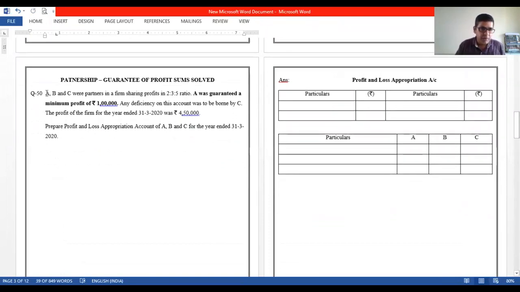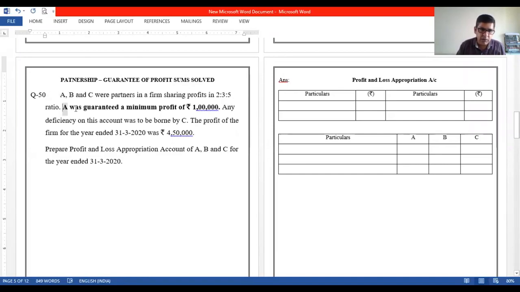Okay. A, B and C were partners in a firm sharing profits in the ratio of 2:3:5. A was given a guarantee of a minimum profit of rupees 1 lakh, right? Any deficiency on account of this will be borne by C, one of the partners only, right? 3 partners are there. A को guarantee मिला है. किसने guarantee दिया है? C ने guarantee दिया है. So whatever the deficit will be there for A's share in profit will be borne by C.